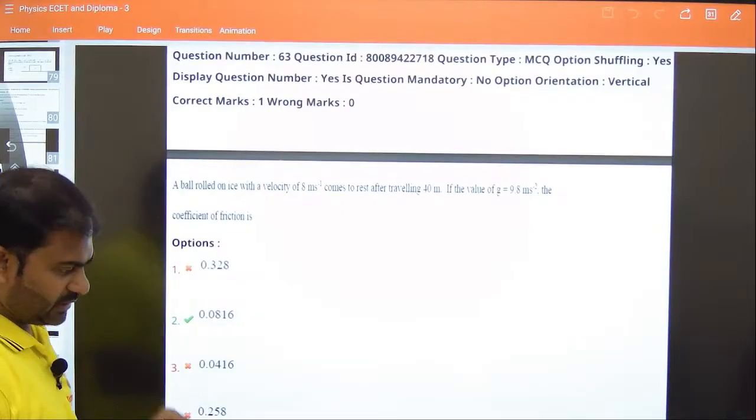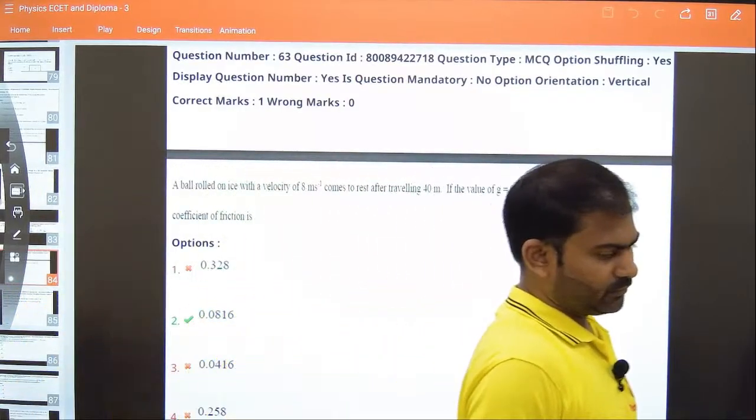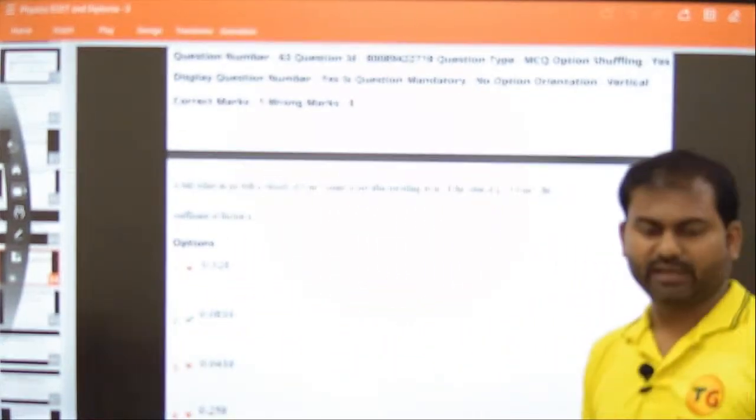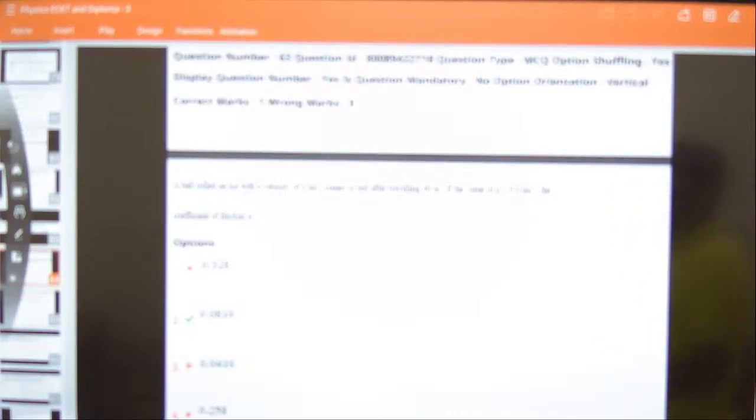Let's proceed with the next question. Okay, so you can read the question. I am reading it out. It is given that a ball rolled on ice with a velocity of 8 meters per second comes to rest after traveling 40 meters. If the value of g is 9.8 meters per second square, what is the coefficient of friction?